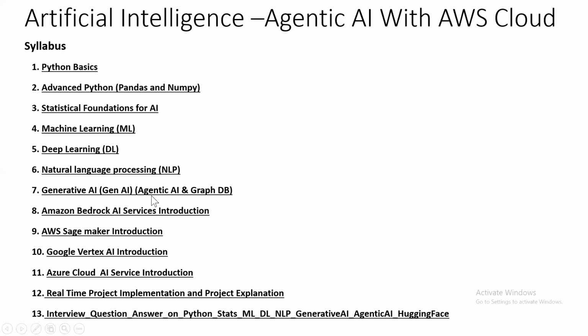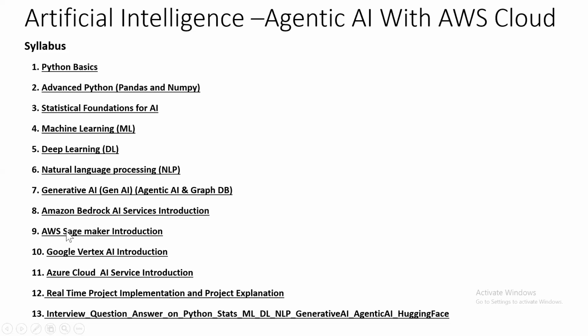Here we are going to learn what agentic AI is, and what LLMs, large language models like ChatGPT, are. We are going to learn advanced concepts like GraphDB also. To build generative AI applications, we need some cloud platforms, so we are covering Amazon Bedrock services, which we can use for the integration of AI services, which is very important.